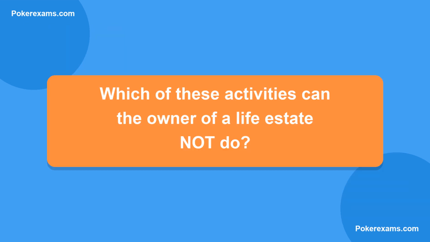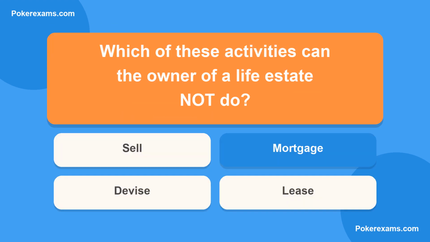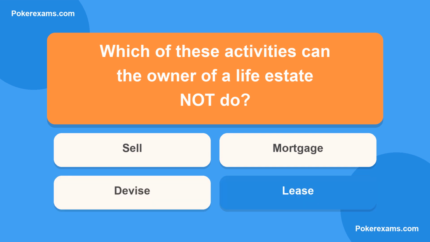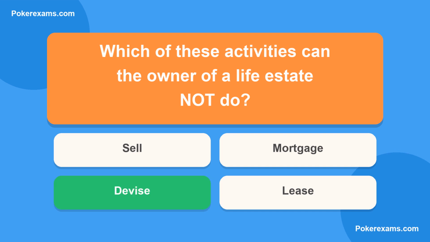Next question. Which of these activities can the owner of a life estate not do? Is it A, sell? Or B, mortgage? Could it be C, devise? Or lastly D, lease? The correct answer is C.